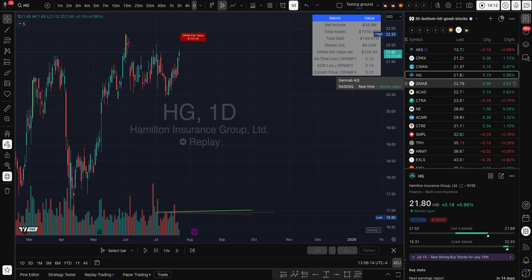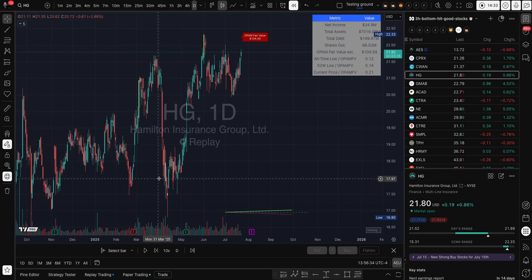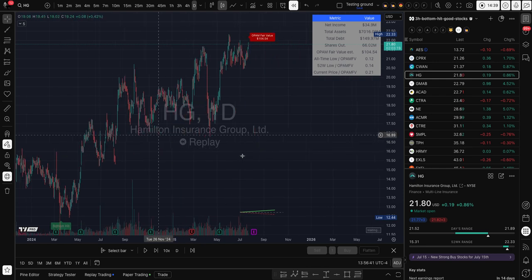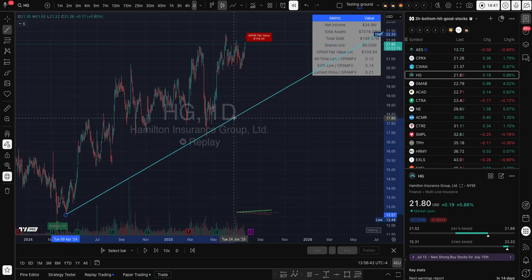Similarly, we will check a few others to see if we can find anything that has good fair value. Right now, this one has 104 fair value. So that's something that we can look into. Right now, it's $21. Why should we check? Because they have a lot of assets. They have a small amount of debt, and they are making money. So we need to review if they are making money every quarter and project this properly.